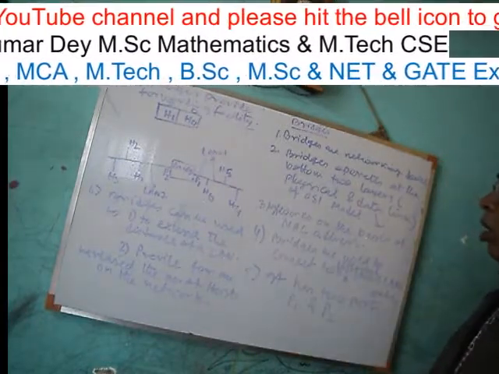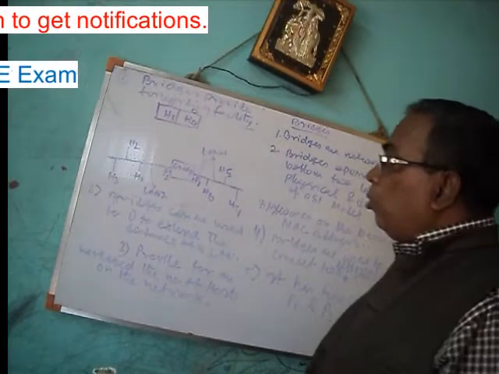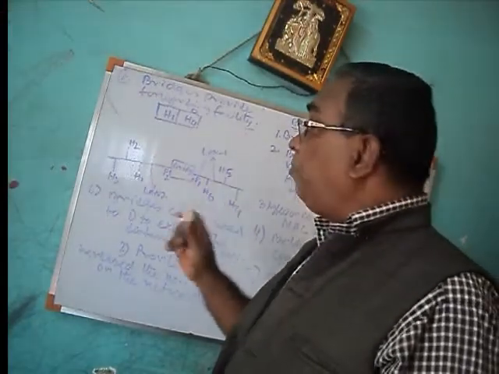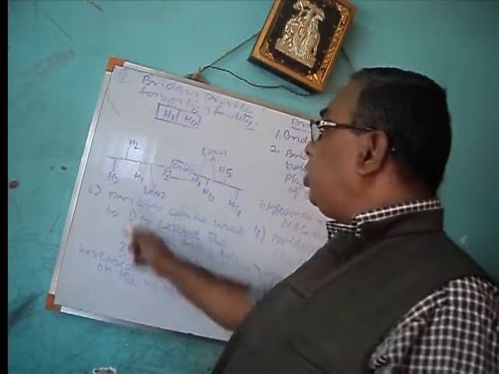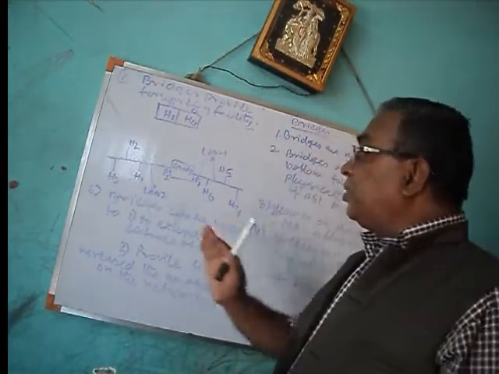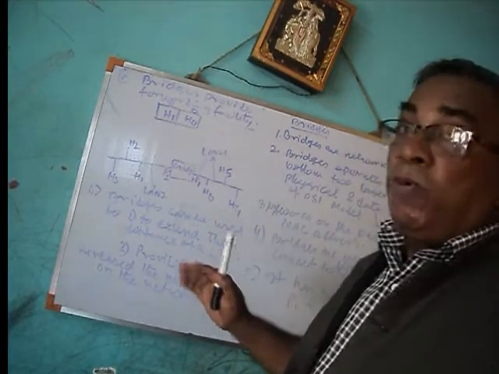Once again, this is very important, be careful. Suppose H1 wants to send a data packet to H3 on the same LAN. On the same LAN, that is on LAN 2, on its own network, the bridge will not forward the data packet.